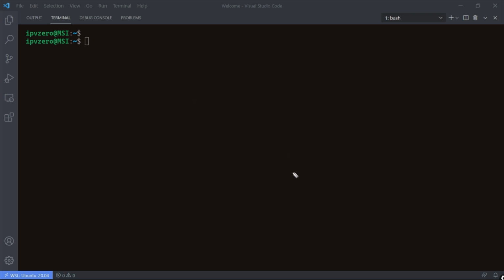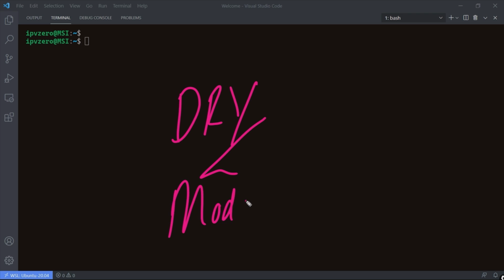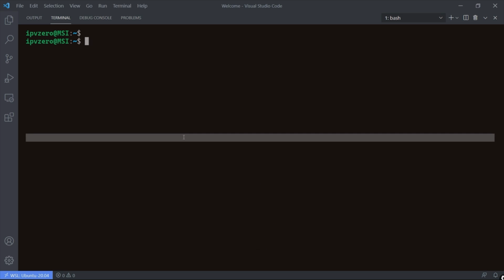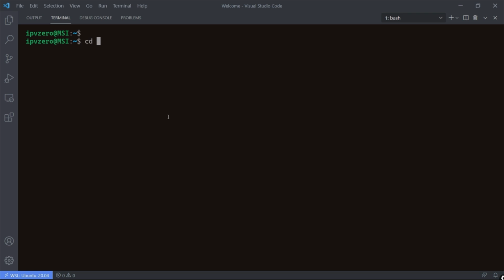So let me give you a short example to help you conceptualize the utility and usefulness of Python functions, how they help us achieve the principle of DRY, don't repeat yourself, and why it makes our code much more modular and easy to manage. Okay, so let's dive into Visual Studio Code. Let me go into my directory here. I'll say cd Python neteng, and I'll go into my hidden directory where my virtual environment is, and let me just activate this. And I'll make a directory called function examples, and we'll cd into there.